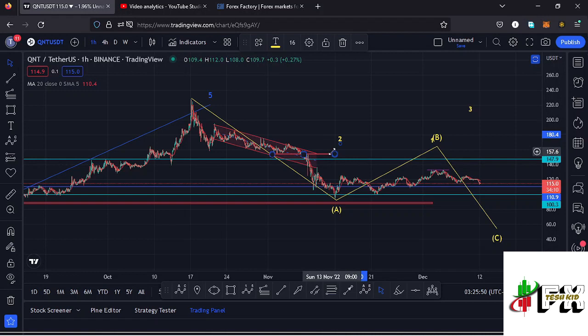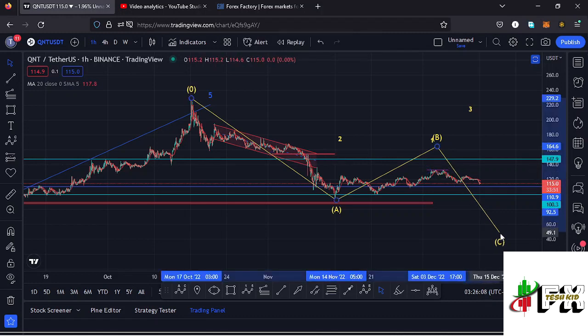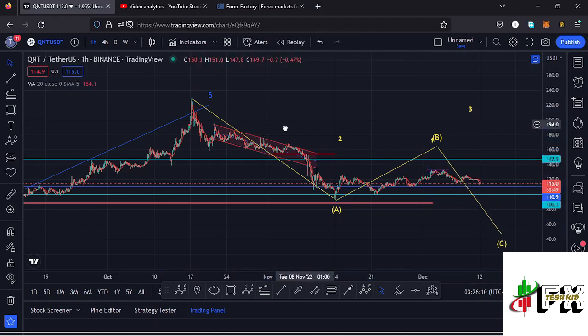And this second possible scenario means that Quant has not yet made the low in the formation of that higher Elliott wave count 2, and there is still more downside potential here on the Quant chart.